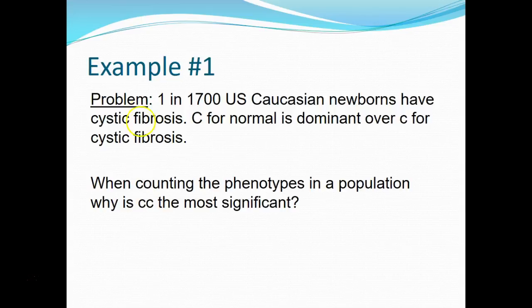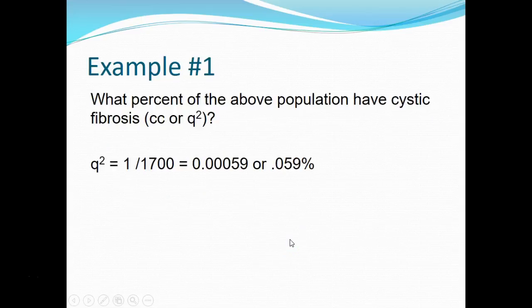Well, if you think about the other 1699, those are made up of homozygous dominant and heterozygous individuals. But we don't know out of those 1699 how many are homozygous dominant, because they're going to be normal, and how many of them are heterozygous. They're going to be normal too. But what we do know is that only 1 out of that 1700 is the homozygous recessive. So we're going to start with that.